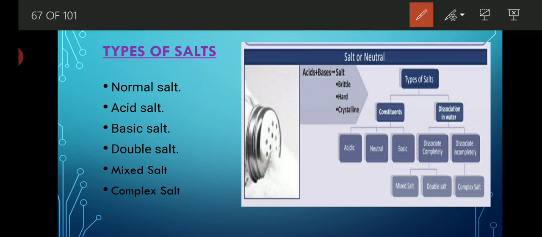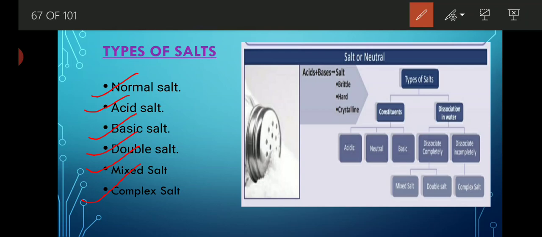Types of salt. The first type of salt is normal salt or neutral salt. The second type of salt is known as acid salt. The third type of salt is known as basic salt. The fourth type of salt is known as double salt. The fifth type of salt is known as mixed salt, and the last type of salt is known as complex salt.